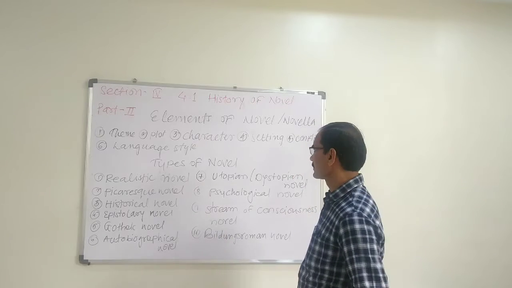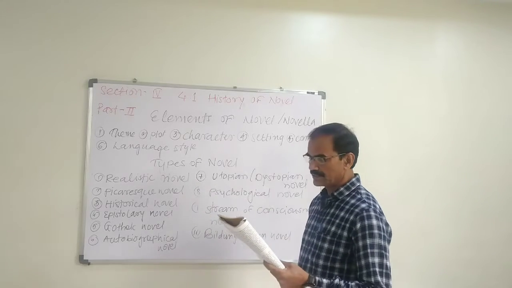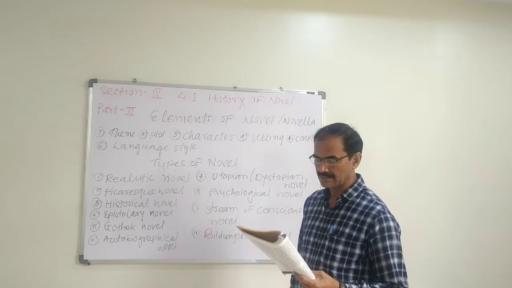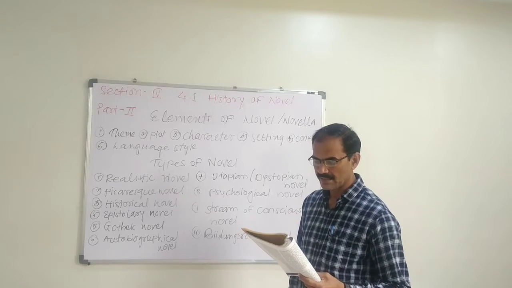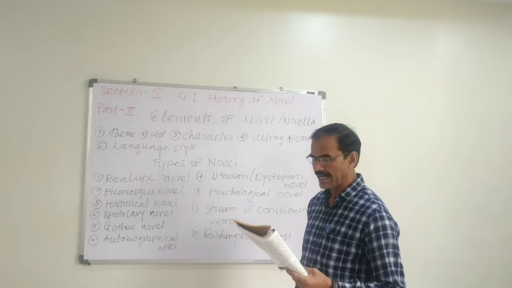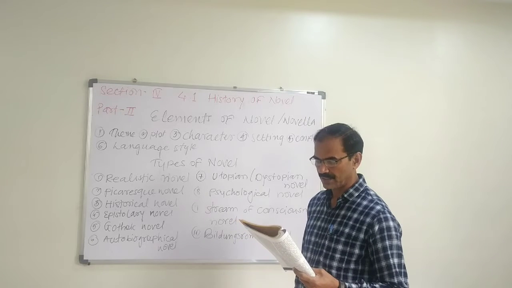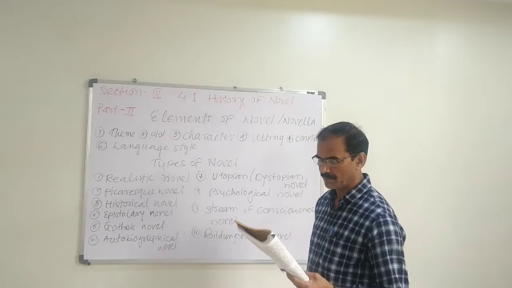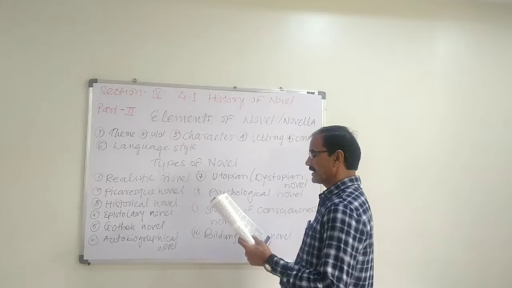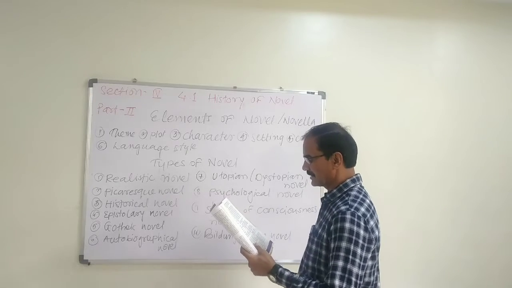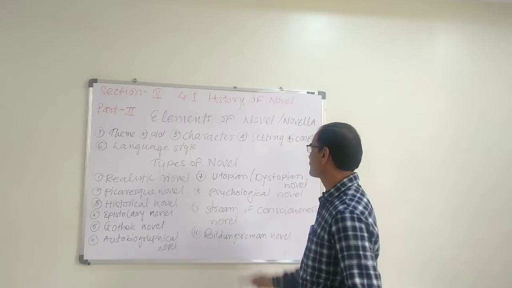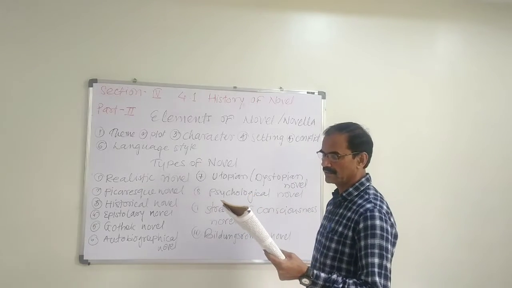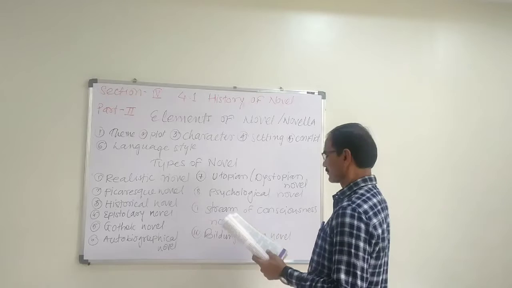The setting is the next one. Setting is the background in which the story takes place. There are several aspects of setting, including place, period, time, climate or weather, and lifestyle. Plot and character, the two major elements, are affected by setting. That is the setting in the novel.